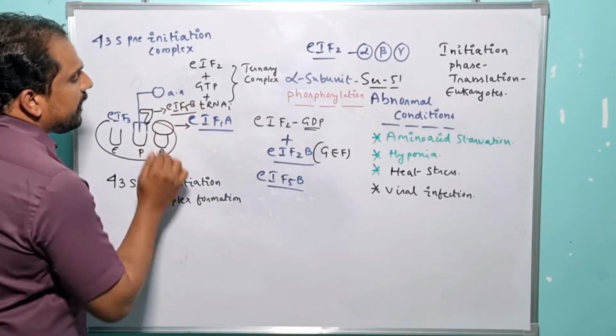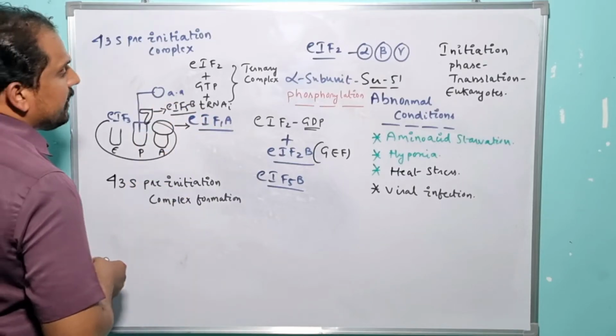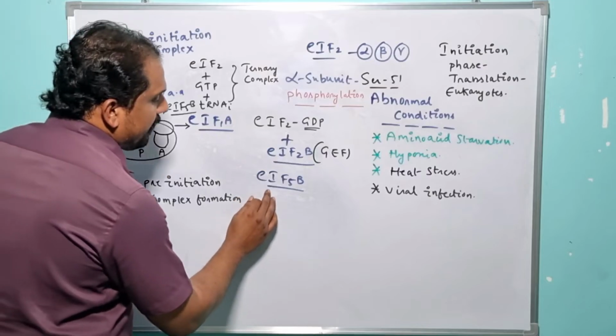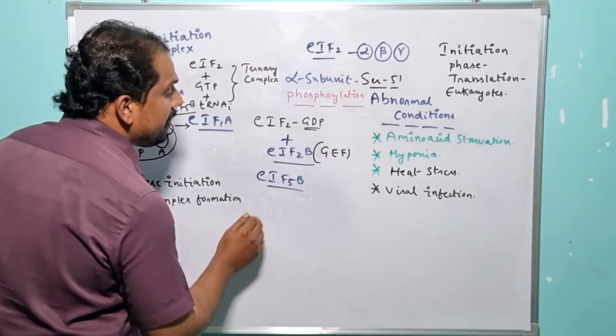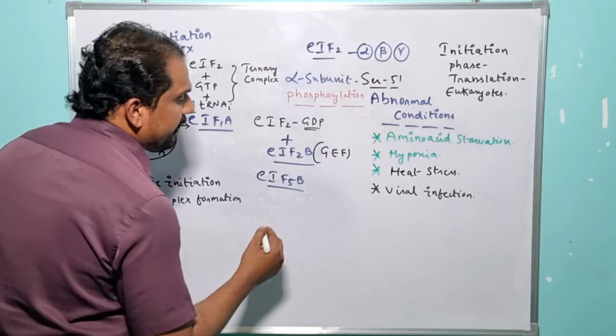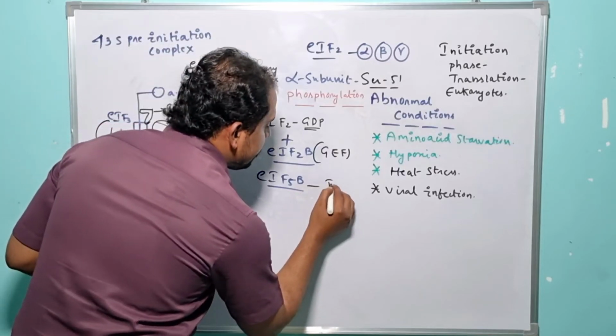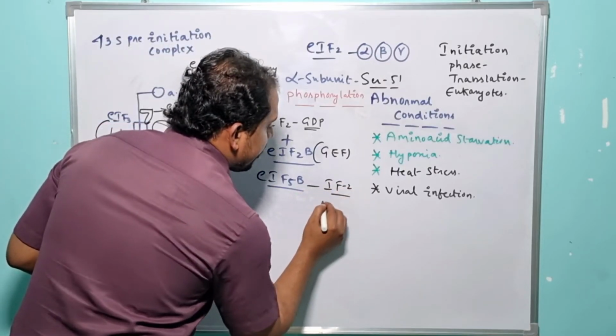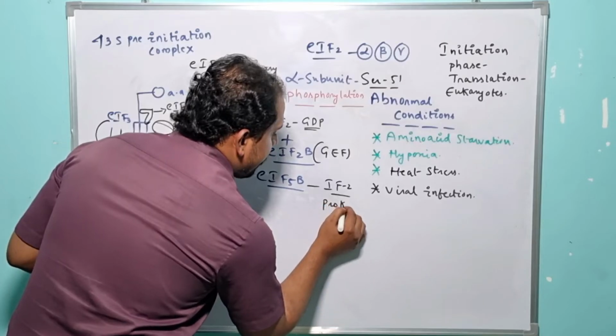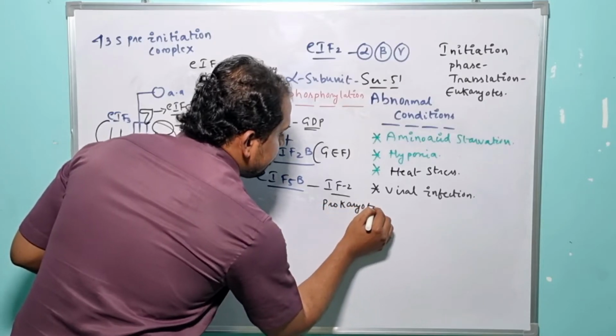So what is the role of eukaryotic initiation factor 5b here? The eukaryotic initiation factor 5b is very homologous to initiation factor 2 of the prokaryotic translation mechanism, right? So let me present it here. Initiation factor 2 of the prokaryotic translation mechanism, or the prokaryotic initiation phase.